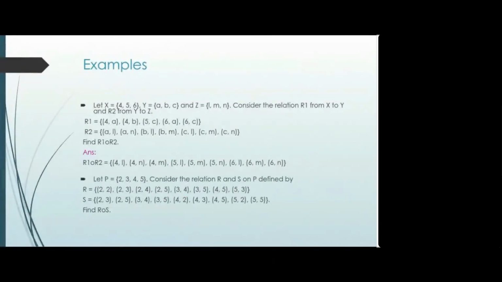Then 3 2, 3 3. Then 3 5, then 3 2, 3 5. 4 5, 5 4 2. 4 5, 5 4 and 5 5.